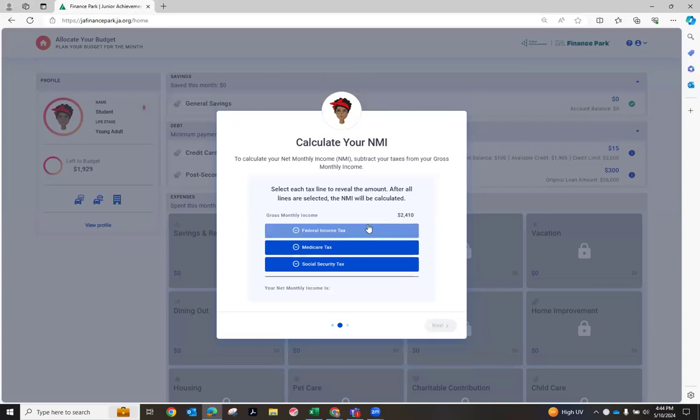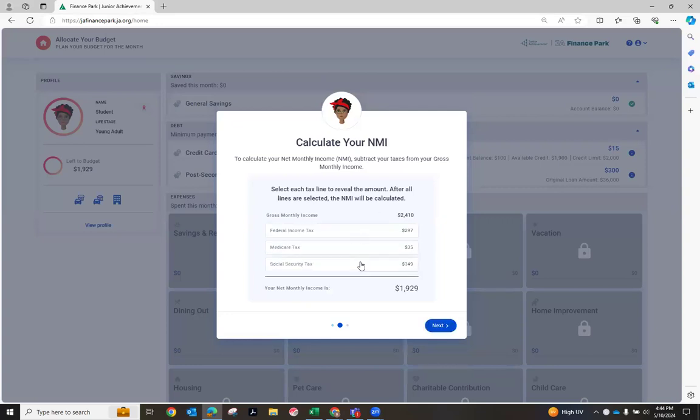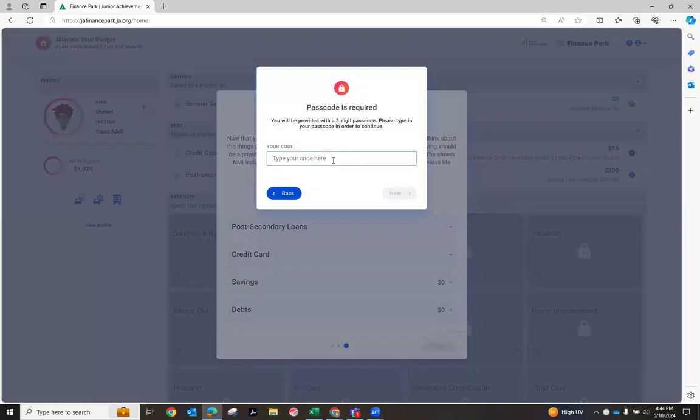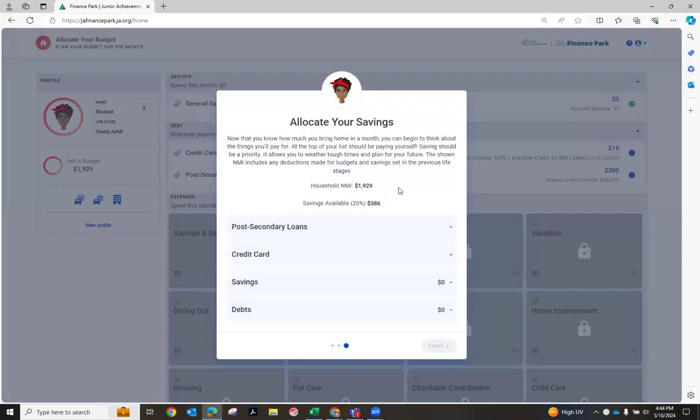You'll notice when they get to the net monthly income, they're just simply going to click on these 3 blue bars and it's going to automatically calculate, but it's showcasing the taxes that are being taken out. They'll need another code from JA staff. So what you'll notice is JA staff provides you some talking prompts to share with your small group while you're waiting for everybody to catch up in the simulation.